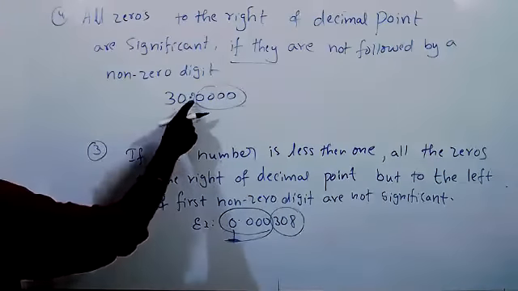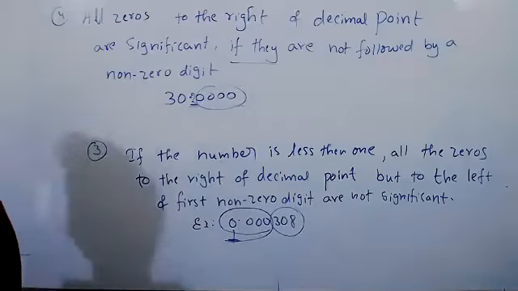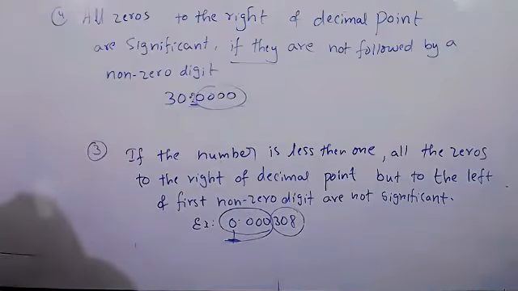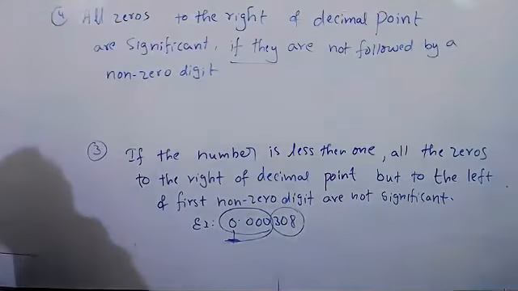Because after the decimal point, it started with one non-zero digit. Clear? Understand clearly? Yes, sir.